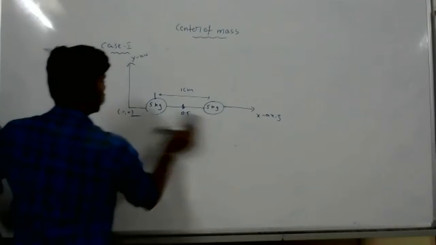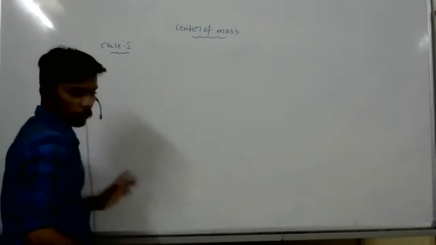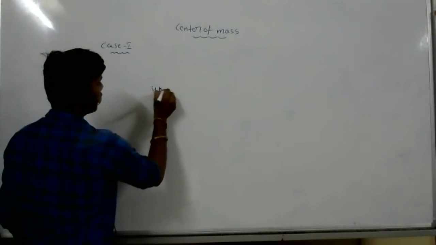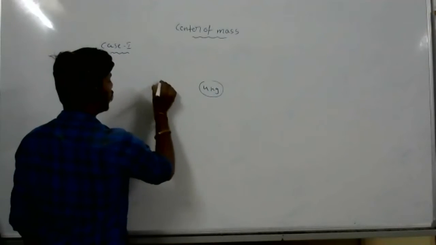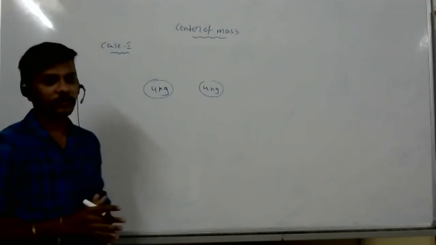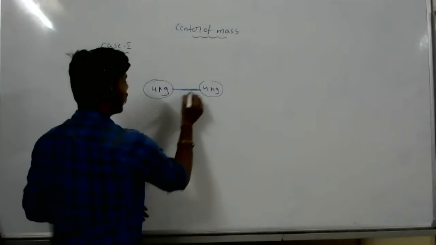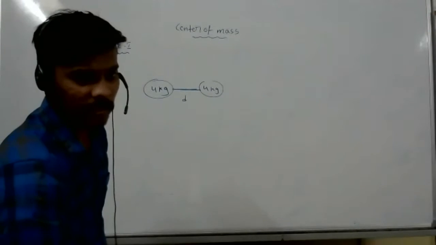One more question. Now look at this. 4 kg and 4 kg. Okay, two bodies they have given. They didn't give any origin. The distance between these two bodies they have given as D.